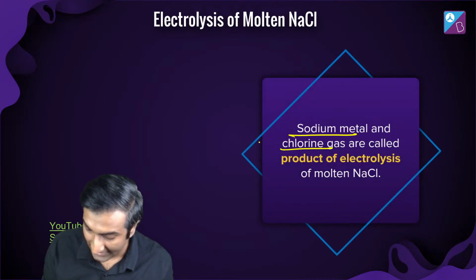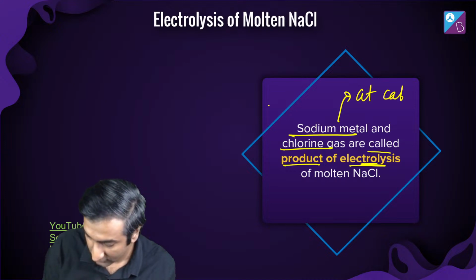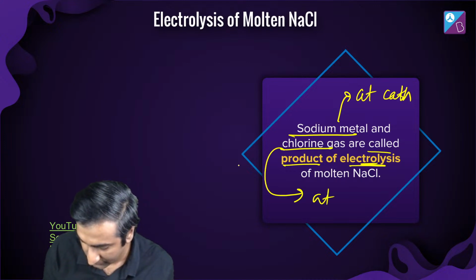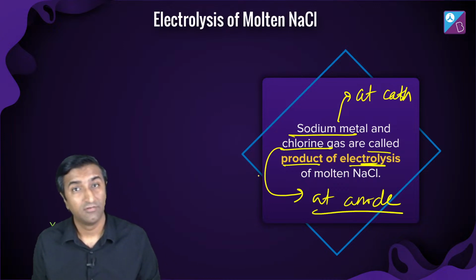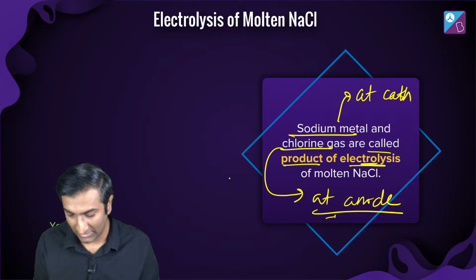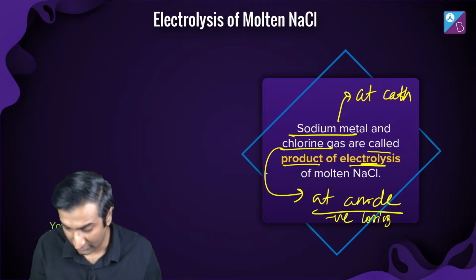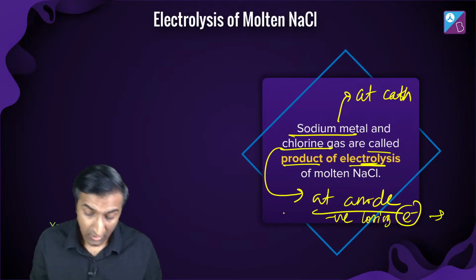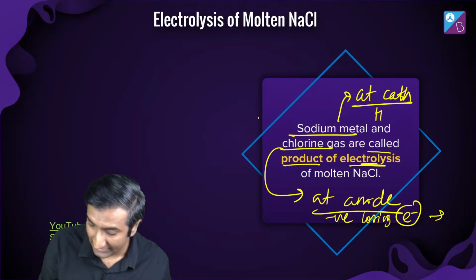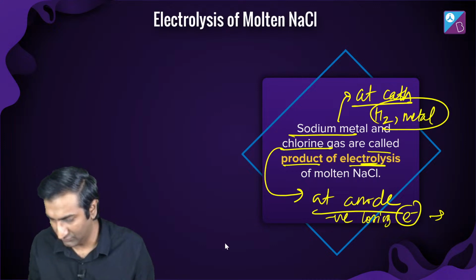Sodium metal and chlorine gas are called products of electrolysis. Sodium metal at cathode, chlorine gas at anode. And usually, this happens quite a bit. At the anode, you will get some negatively charged thing losing electrons. Talk at our level. And giving you some sort of a gas, chlorine, oxygen, all that. And at the cathode, you would either get hydrogen or some metal. Usually this is what happens, reduction happens. Normally, this is what happens.